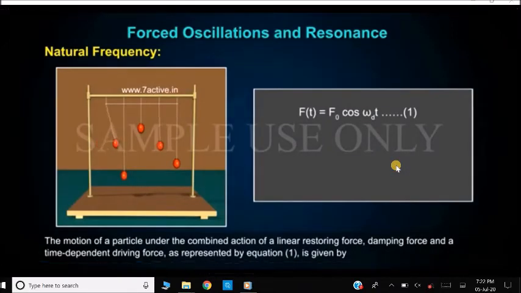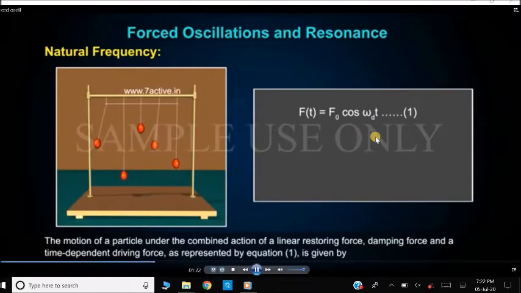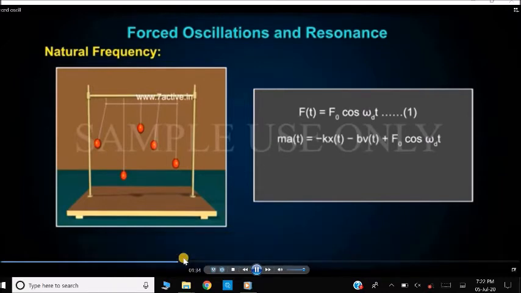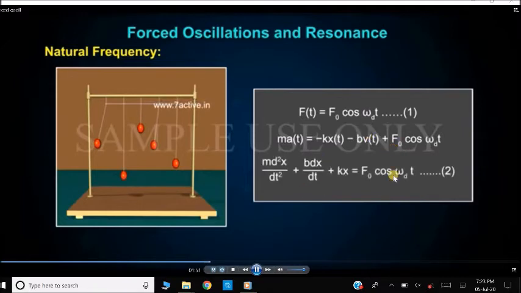Now using Newton's second law of motion, we are going to write an equation here. The motion of the particle under the combined action of a linear restoring force, a damping force and a time-dependent driving force is represented by this equation, written here: m a of t equal to minus kx. This is the restoring force. This one, minus b v of t, is the damping force, and this is the external periodic force we have added here. Now rearrange this equation. This is taken as equation number 2.